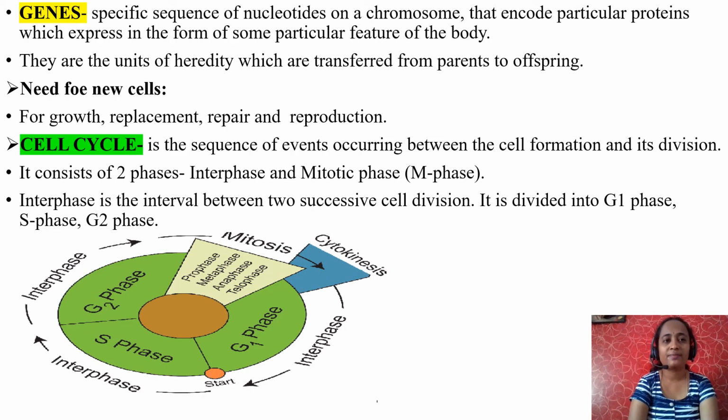Now, genes. What are genes? These are specific sequences of nucleotides on a chromosome that encode particular proteins, which express in the form of some particular feature of the body. Genes are nothing but, you know what nitrogen bases as well as nucleotides are. So a particular arrangement of nitrogen bases encodes a particular protein. Each protein varies in its characteristics.